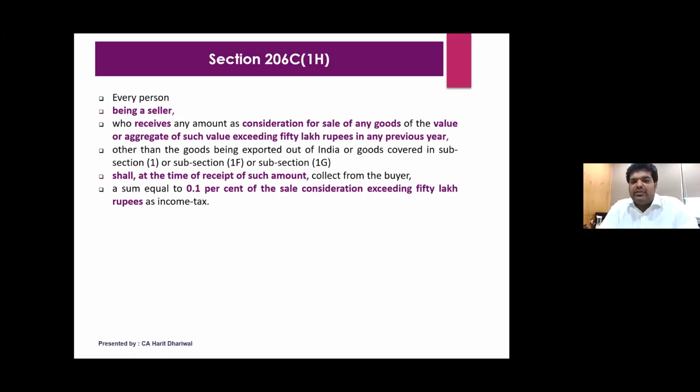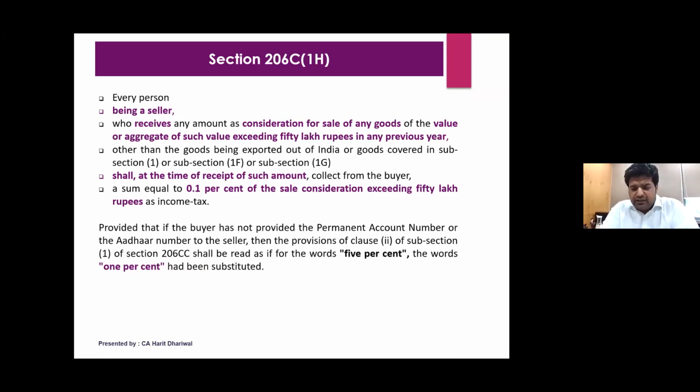Shall at the time of receipt of such amount collect from the buyer 0.1% of sale consideration exceeding 50 lakh rupees. So the important point is there should be a seller. He should receive more than 50 lakh rupees from the buyer, and he has to then collect 0.1% as TCS on the sale of goods.